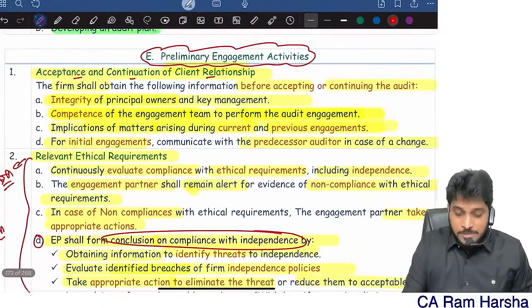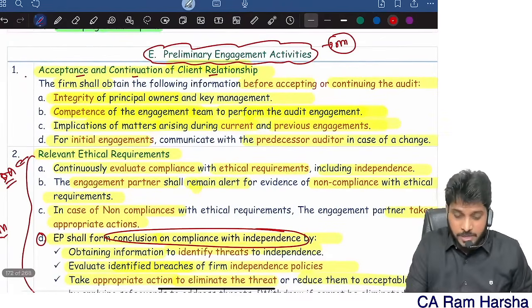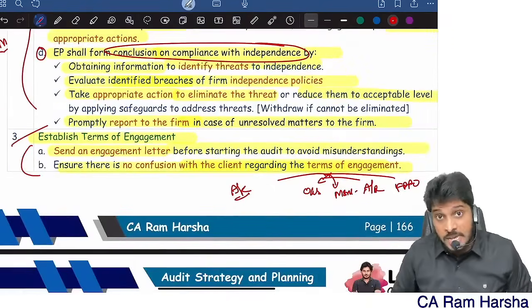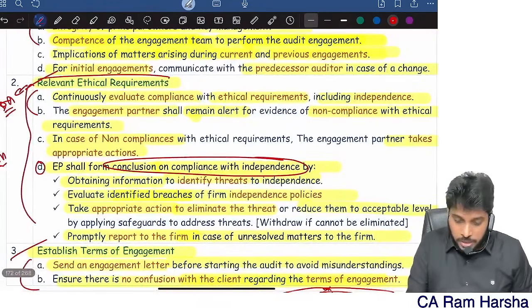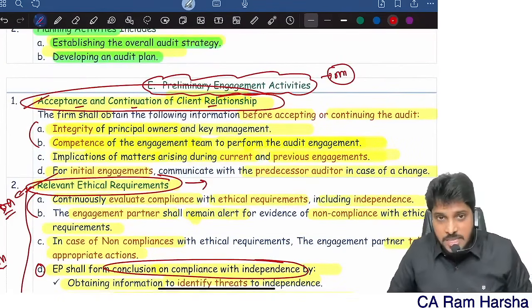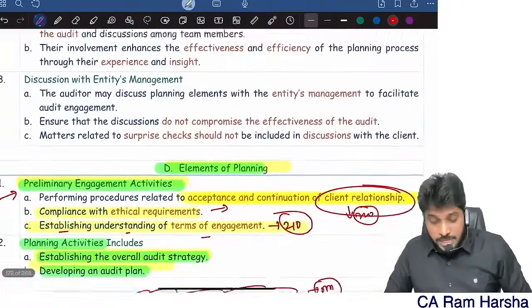Sometimes in the exam, they will ask this itself as a 5 marks question: what are preliminary engagement activities? You need to write the headings and 2 points each. Sometimes in exams, they ask only relevant ethical requirements. Sometimes they ask only the acceptance and continuation of client relationship point alone. So be careful. These are planning.